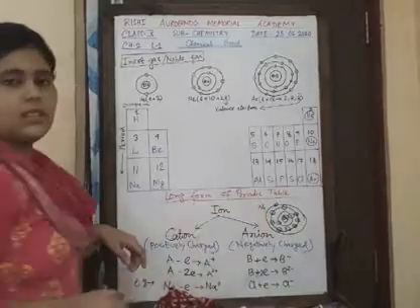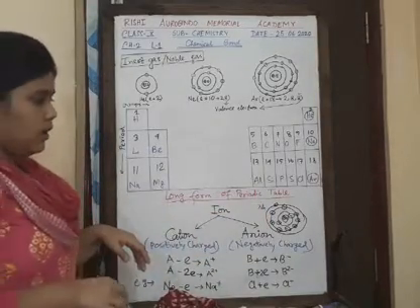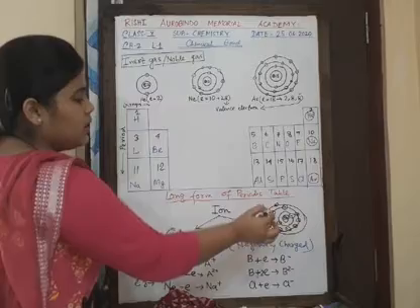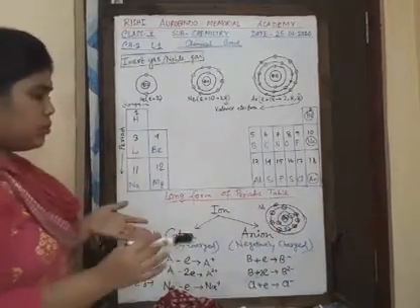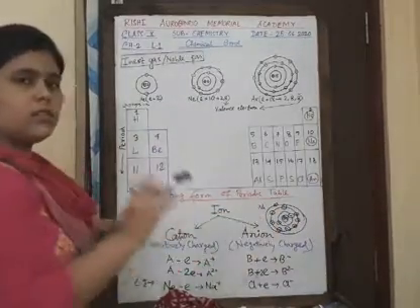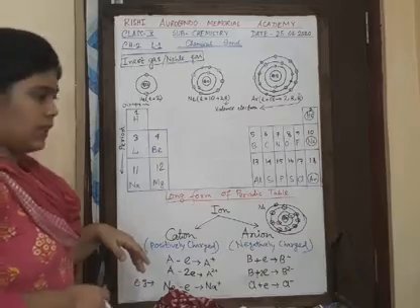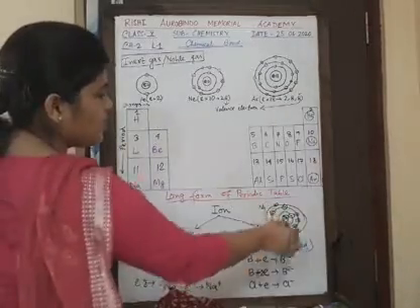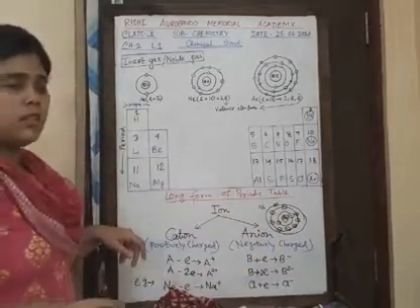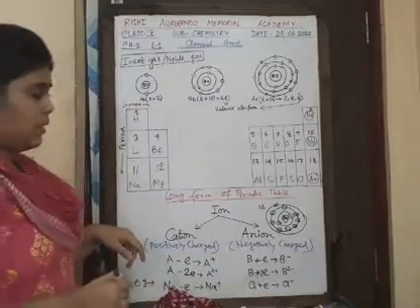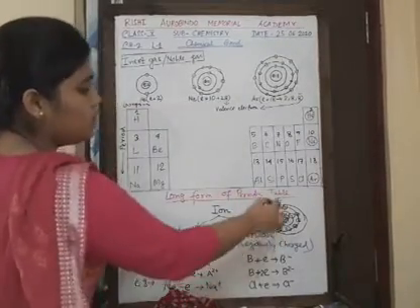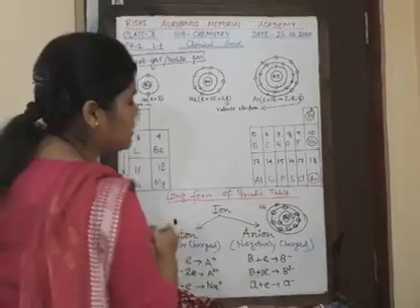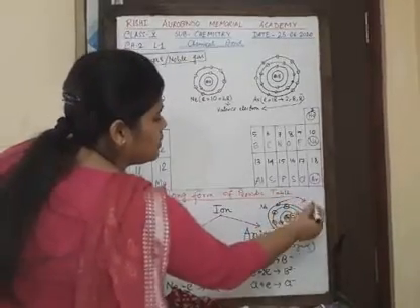So this 1 electron is its valence electron. So we know that sodium has a tendency to give away this 1 electron to another atom, right? Because having 1 electron in its outermost shell does not make it stable.